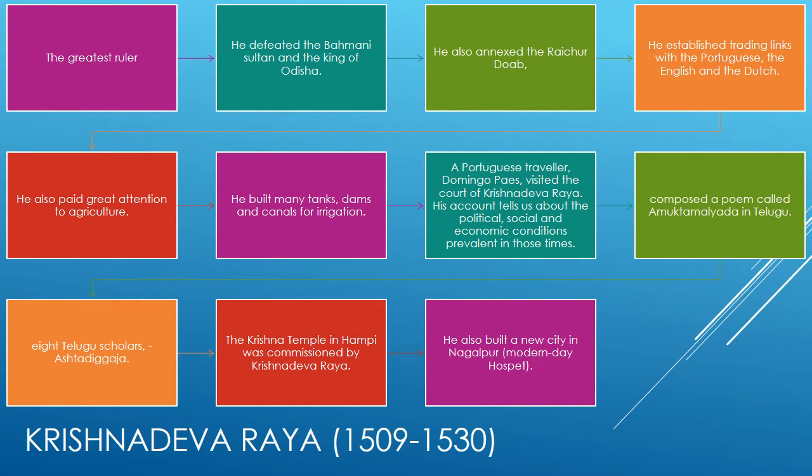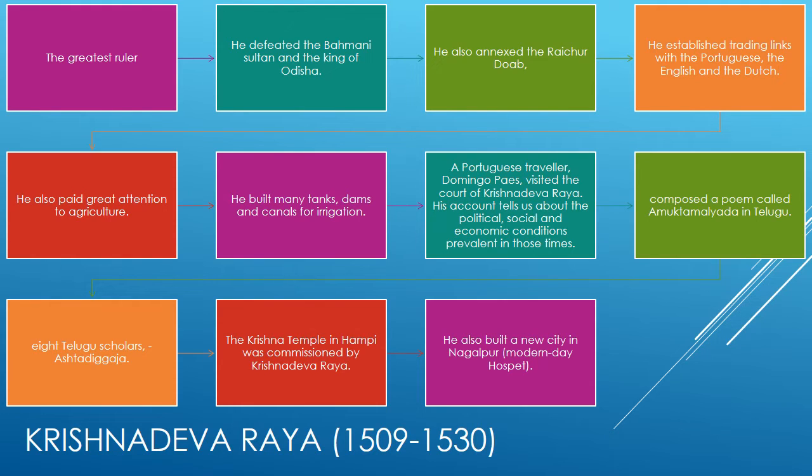Krishnadevaraya. His period was 1509 to 1530. The greatest ruler of the Vijayanagar Empire was Krishnadevaraya. He defeated the Bahmani Sultan and the king of Odisha. He also annexed the Raichur Doab, a very fertile area between the Krishna and the Tungabhadra rivers. Under him, the empire covered the whole of South India.